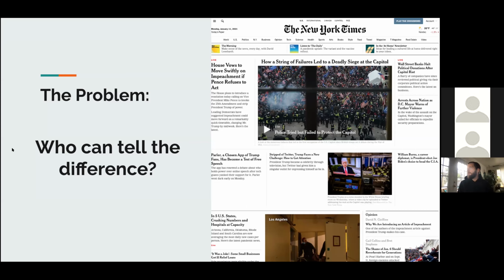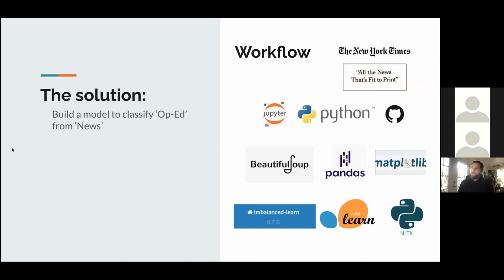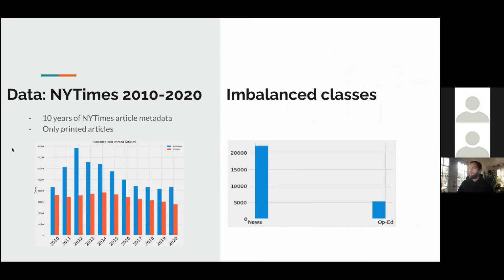One of the problems is that the internet has made some of these issues that much worse, and it's hard to tell the difference between news, opinion, and in some cases, even advertisements or podcasts. So the solution was to build a model to classify op-ed from news. And these are some of the tools I used, with a special emphasis on pandas for data engineering.